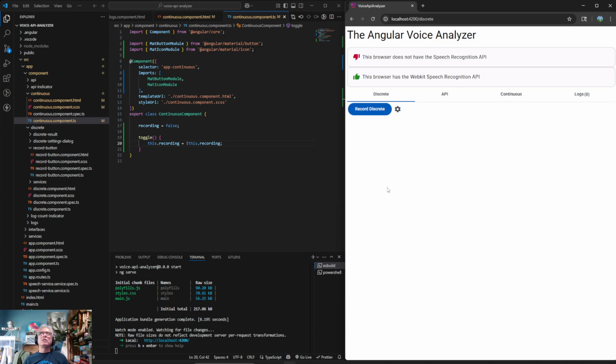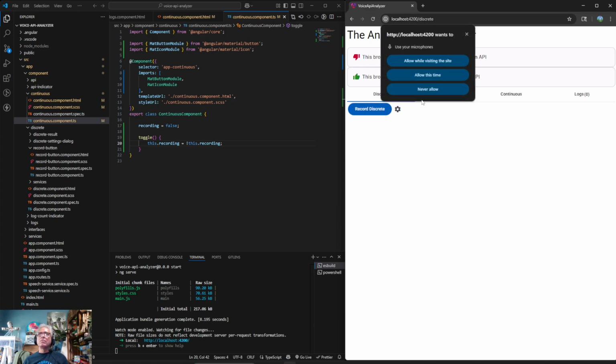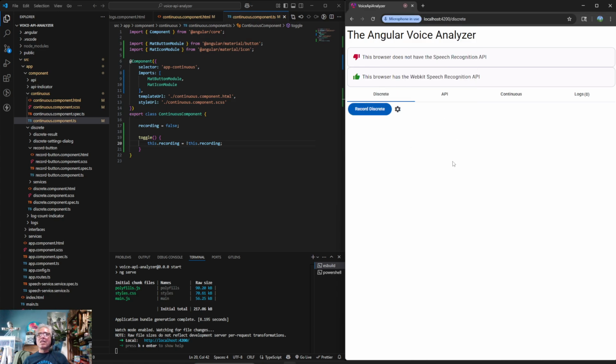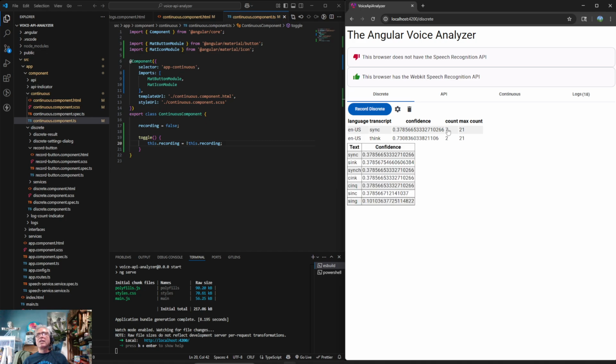One of my favorite ones is "think," because for some reason it thinks I said "sync." So let's try that. Think. So I got two things back. It says "think" now, and it did not think I said "sync." Okay, let's try sync. Sync. So that's interesting. I thought I said "sync," which is like to synchronize, but it had seven, and it gave 37% to almost all of them.